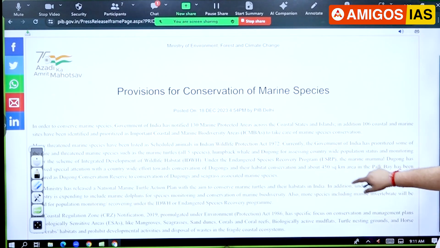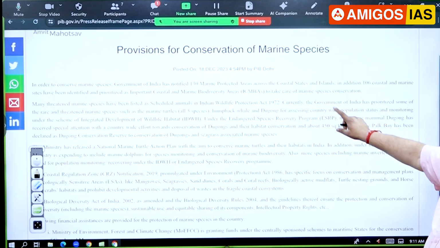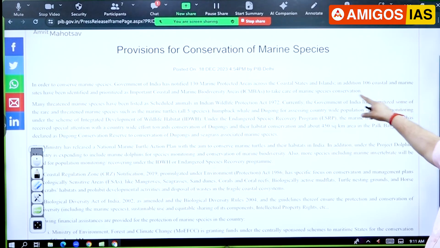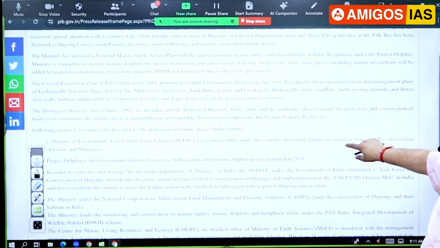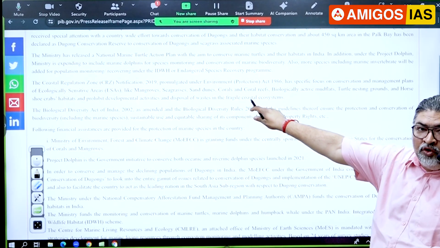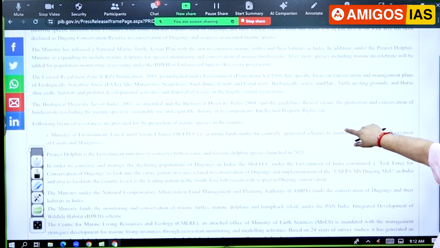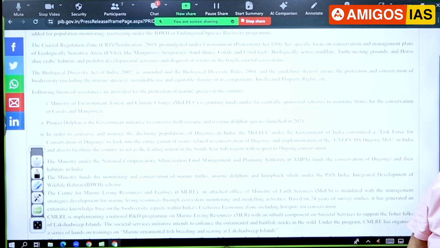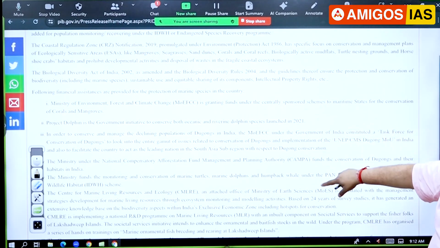Based on this, you can see here, important coastal marine biodiversity areas and 106 coastal and marine areas. They have been declared here, and you'll find here mangroves, seagrass, sand dunes, corals, coral reefs. All this comes under, and is covered under the Biodiversity Act 2002. We have an important law in the country, and we have rules for that. The government has declared this.